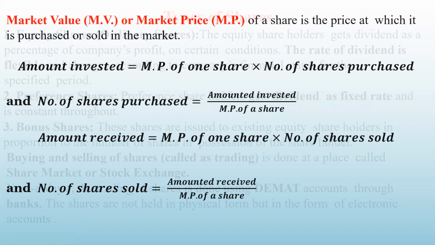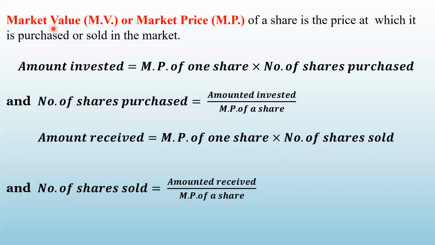Now, as I told you, there is one more term associated with the shares, which is called the market value. Market value or market price of a share is the price at which it is purchased or sold in the market. See, there is one thing which is called face value, and there is another thing which is called the market value. What is the difference? Face value is the value assigned or the worth of one share. Market price is the price at which it is available in the market. Market price and face value may not be the same.